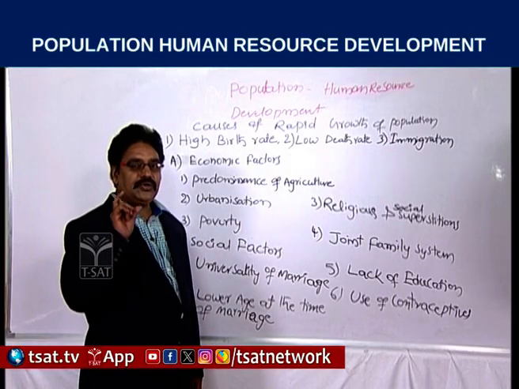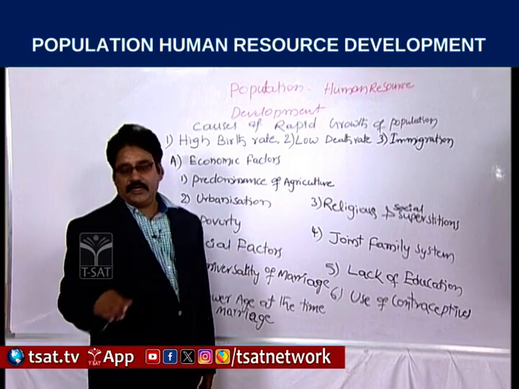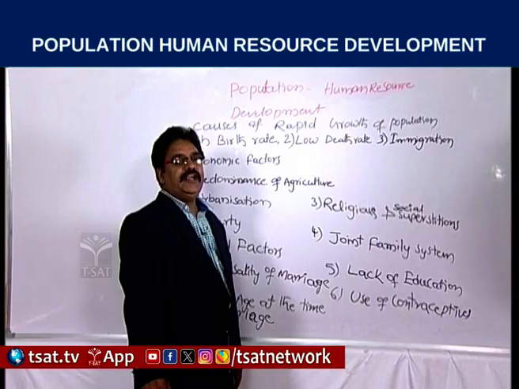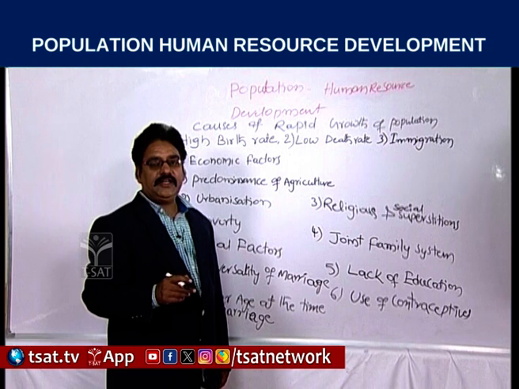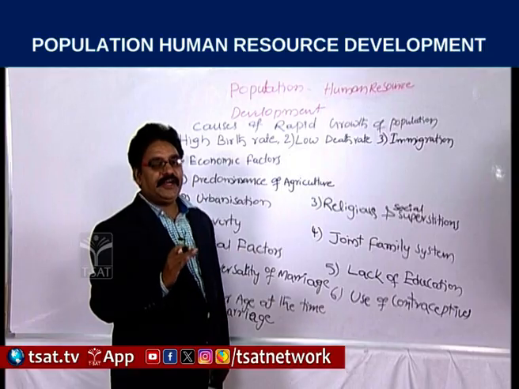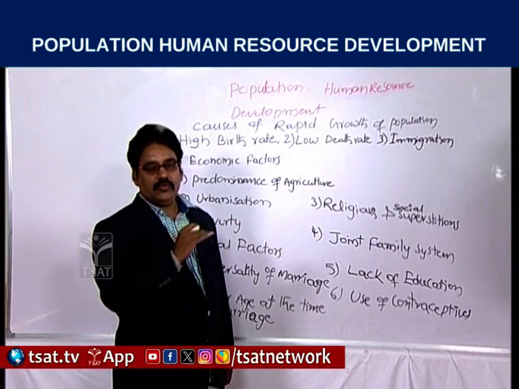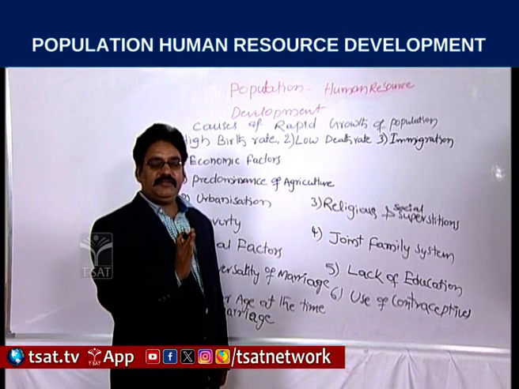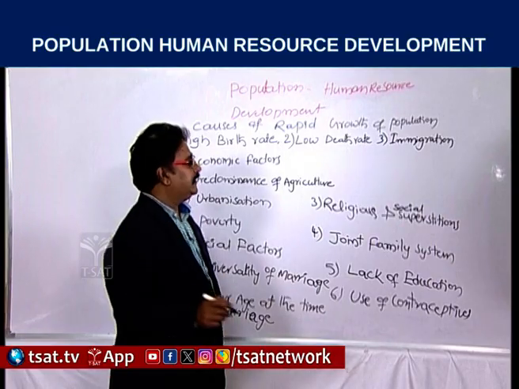That's why 1921 is treated as the Great Dividing Year. It stood between decreasing population and increasing population, so it is called the Great Dividing Year of population.